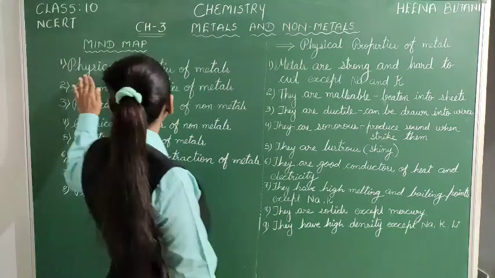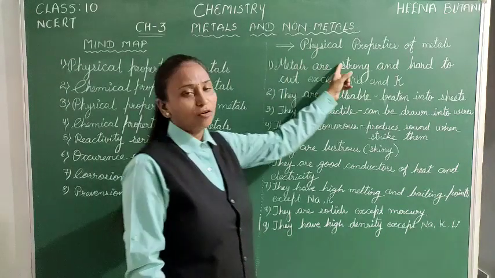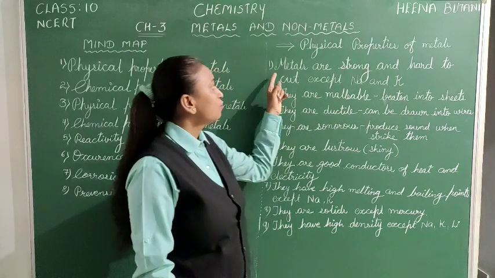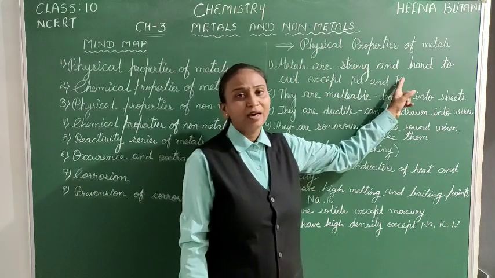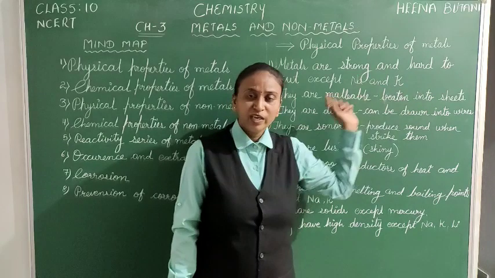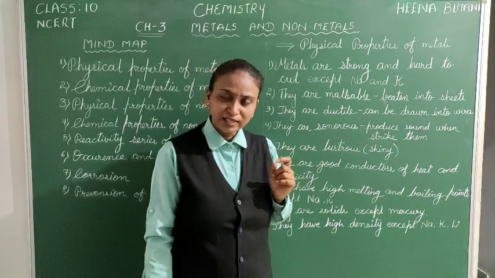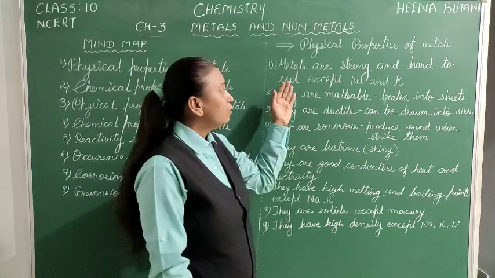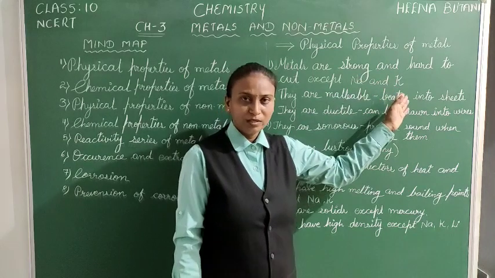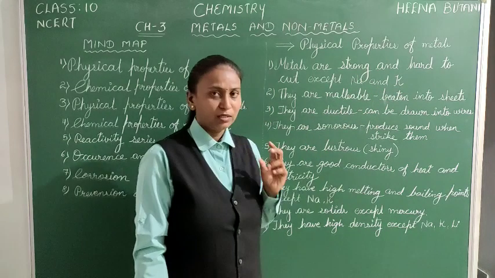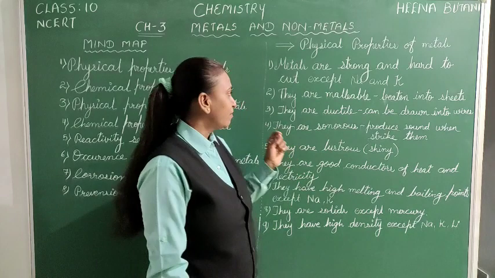Now we shall start with our first topic, that is physical properties of metals. So the first property is metals are strong and hard to cut. It means we cannot cut them very easily, but few exceptional cases are there. Those are sodium and potassium. Sodium and potassium are such soft metals that they can be cut with a knife.